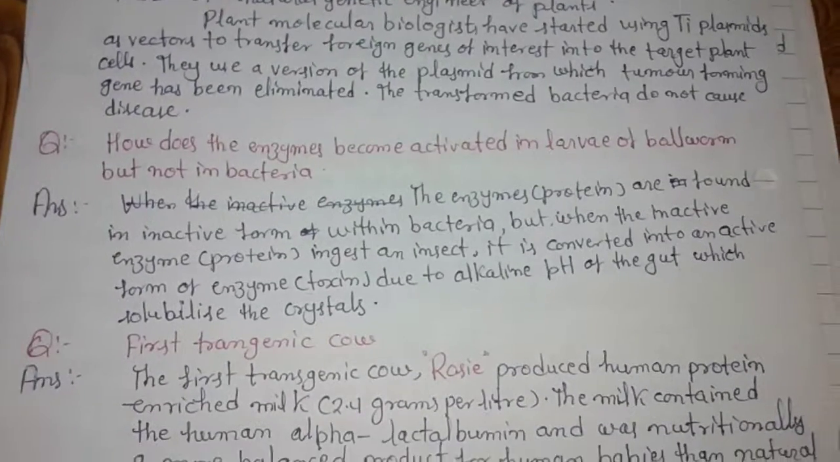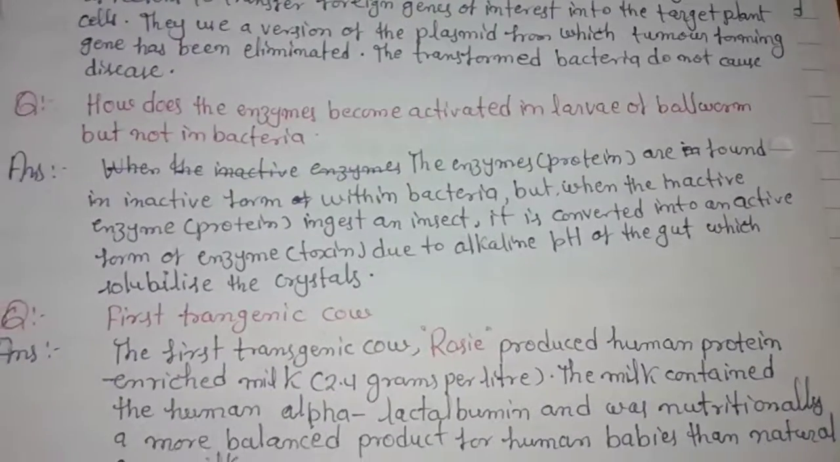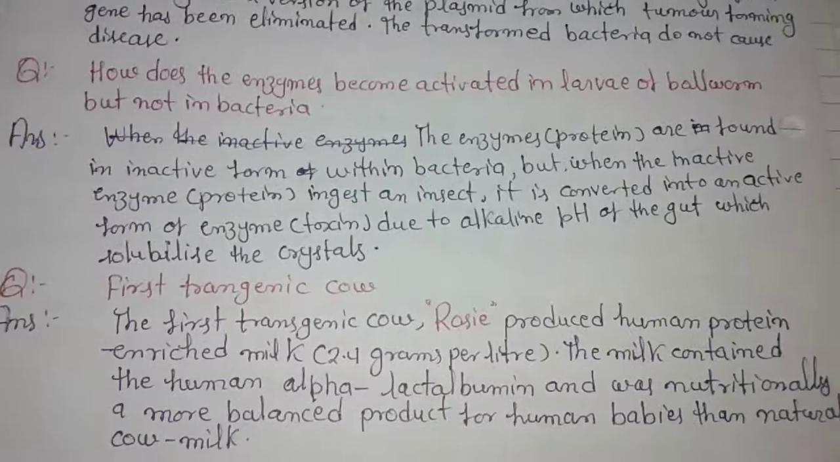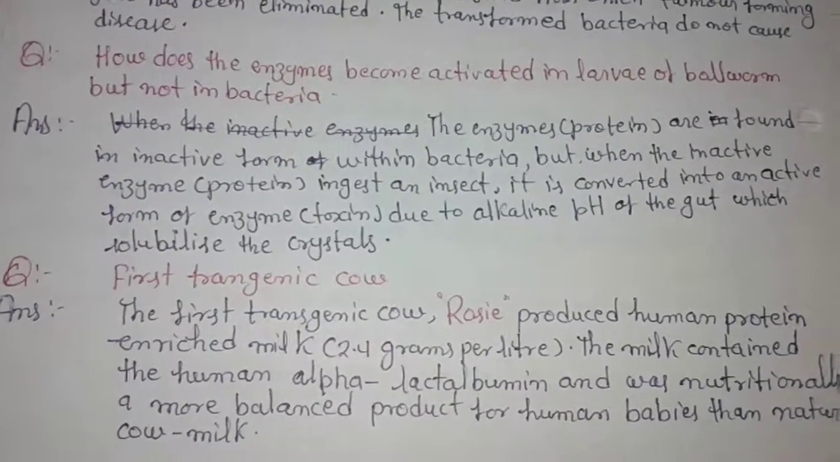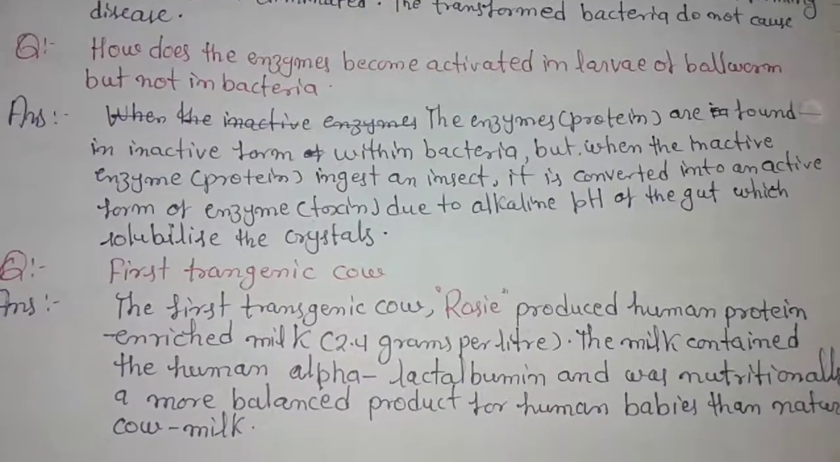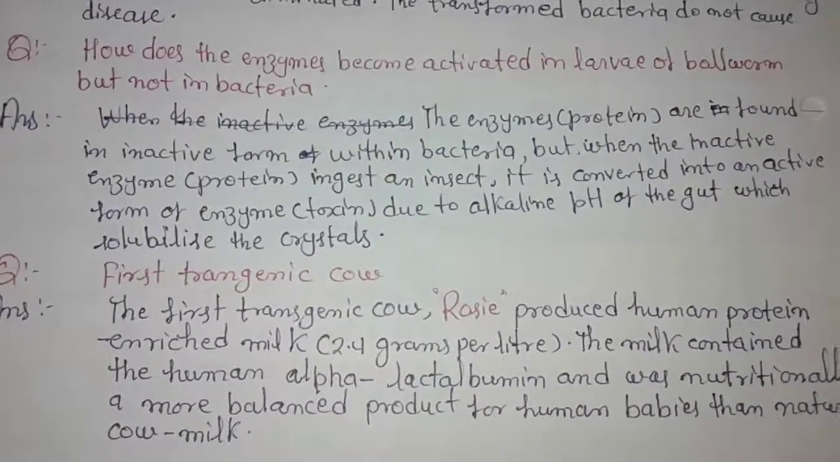How do the enzymes become activated in the larvae of the bollworms? The enzymes are activated in the alkaline medium of the insect's gut.